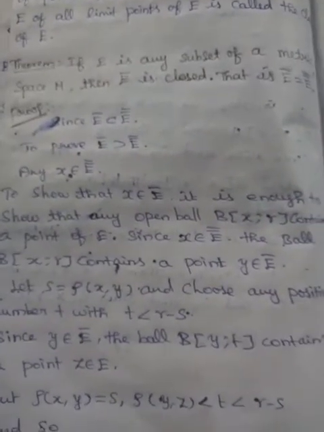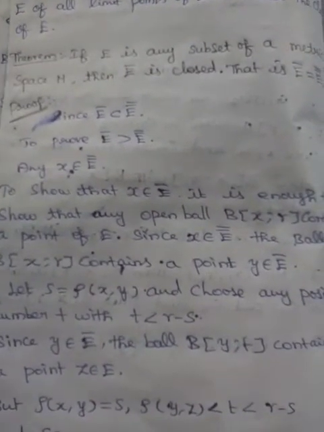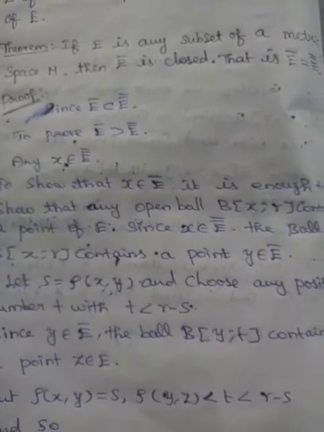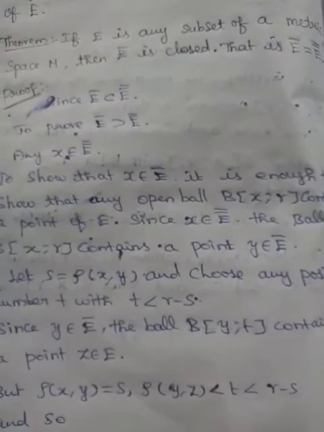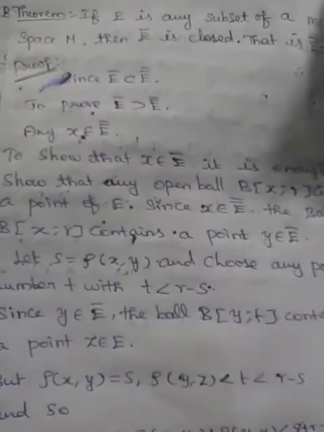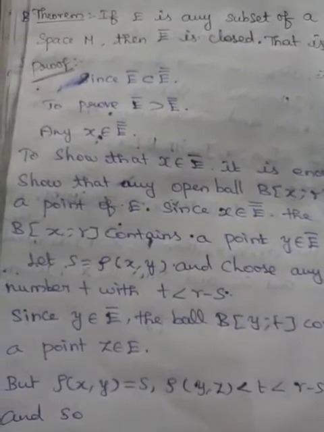Proof: since E bar is contained in E double bar, to prove E double bar is contained in E bar, take any x belongs to E double bar.